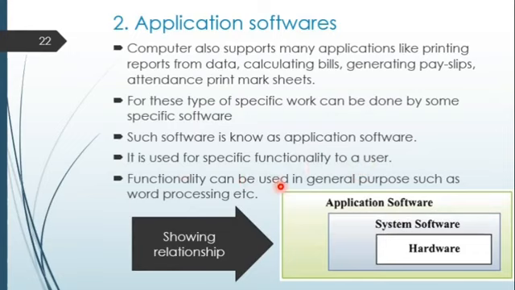Functionality can be general purpose, such as word processing. Like a relationship, we can say application software, system software, and hardware. This is the relationship between each and every component of the computer.